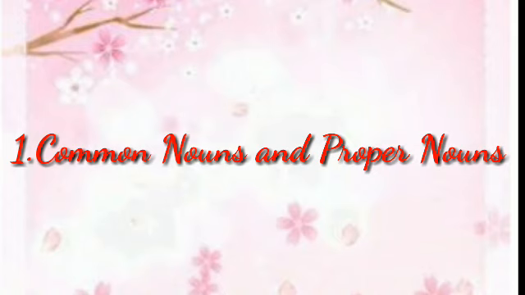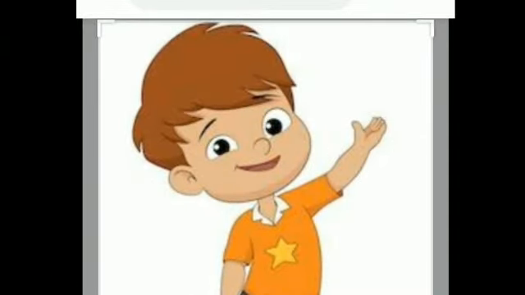A proper noun always begins with a capital letter. Some proper nouns include two or more words. Some examples of common nouns are beach, city, festival, month, garden. All of these are common nouns. And now the proper nouns: Marine Beach, Pune City, Diwali Festival, month of October, Mahajan Garden, etc.